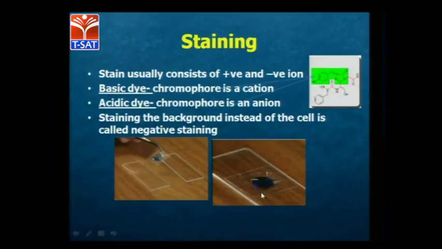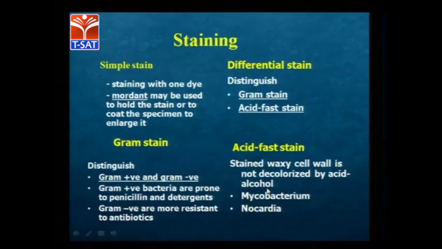The area adjacent to that we will not be able to see. Staining of the background instead of the cell is called negative staining. So this way of staining will easily identify things for us. There are simple stain, differential stain, gram stain, and acid fast stain. These are the four types of stains which can be used to check which type of